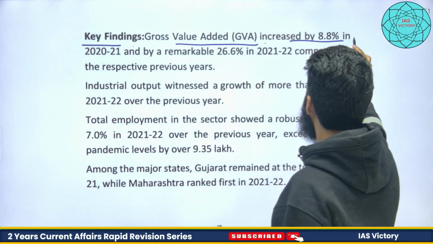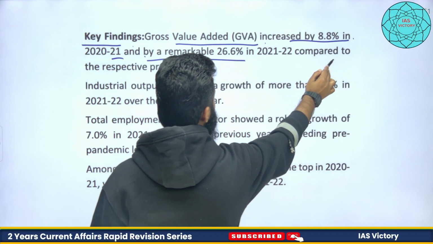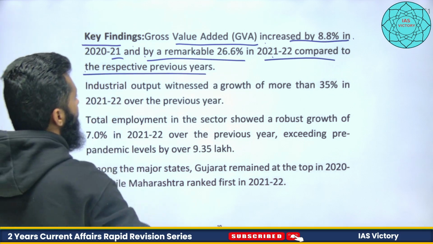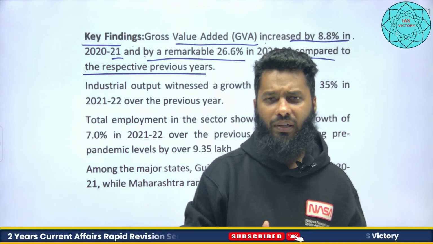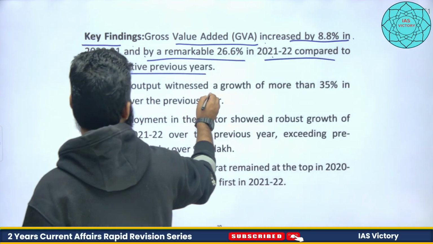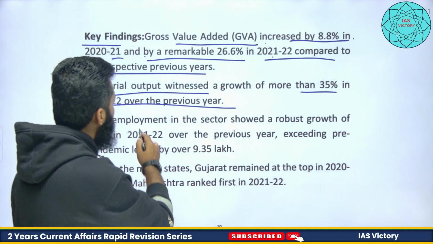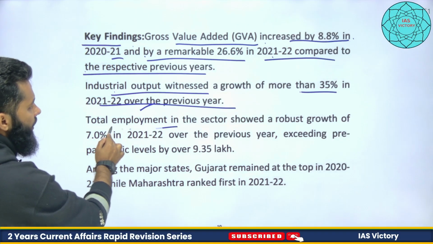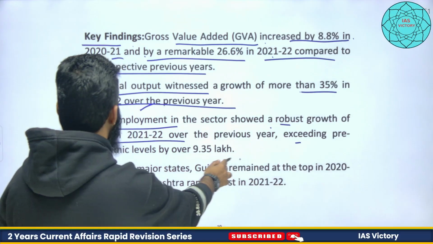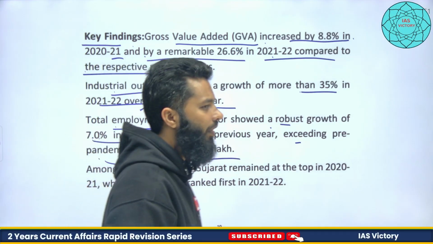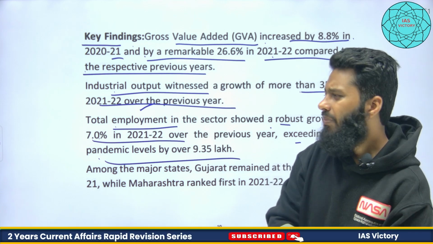Gross value added increased by 8.8% in 2020-21, and by a remarkable 26% in 2021-22 compared to the respective previous year. The idea here is why we are able to see so much growth: because we are having a low base effect. Our growth in the manufacturing sector is low. Industrial output witnessed a growth of more than 35% in 2021-22 over the previous year, right? Total employment in the sector showed robust growth of 7% in 2021-22 over the previous year, exceeding pre-pandemic levels by over 9.35 lakh.